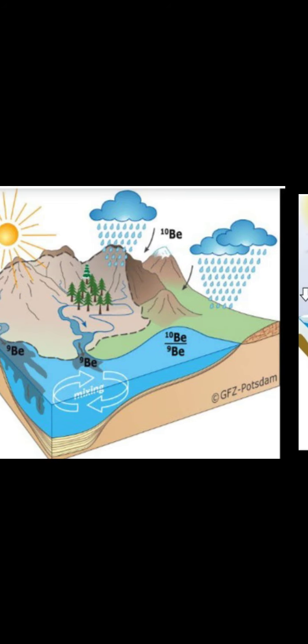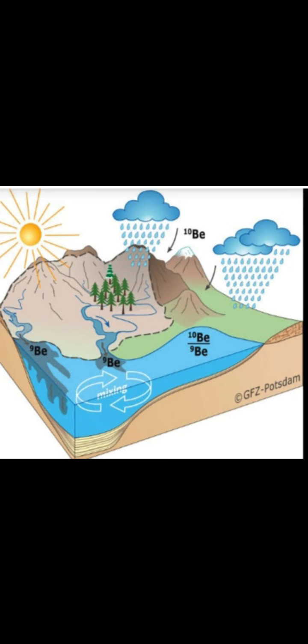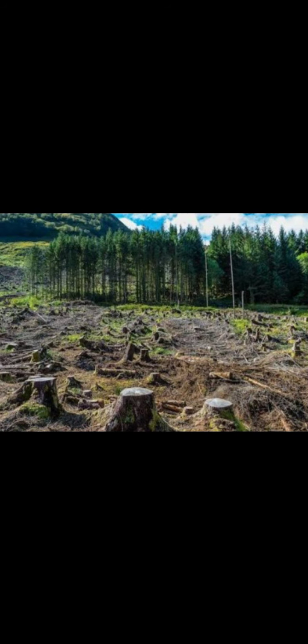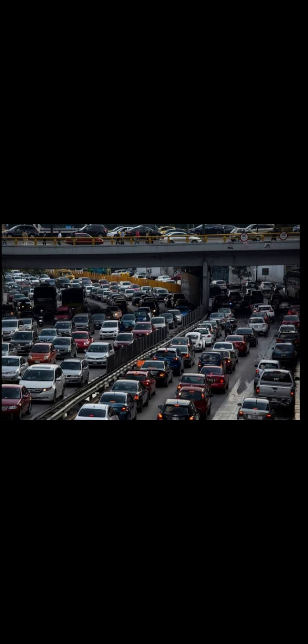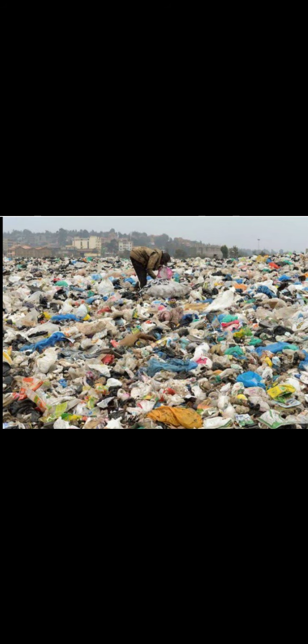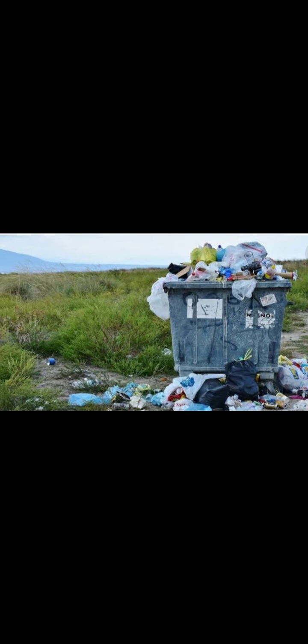Actually, we can look over here, this is our landform, the beautiful snow, ice, and these things. And other landforms you can find over here: trees, rivers, mountains, rainfall. But what are humans doing? Humans are doing deforestation, humans are building factories, which make pollution on the earth. Humans are using a lot of transportation, making smoke. Then you can find over here plastic bags in every place, with no proper disposal.